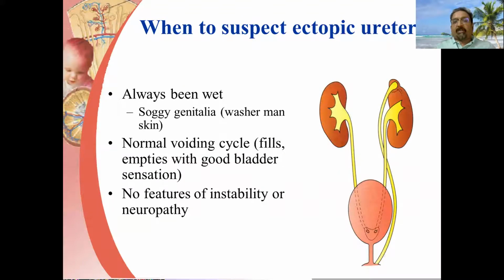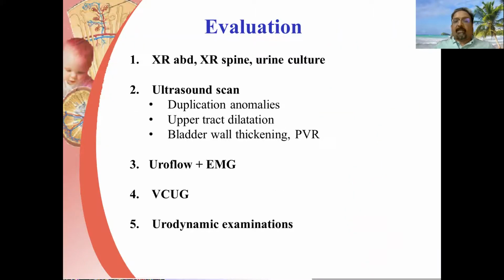When to suspect an ectopic ureter? If a girl child has always been wet, and if the genitalia is soggy like a washerman's skin, and the normal voiding cycles are there, like the bladder fills and empties with a good bladder sensation, and there are no features of instability or neuropathy, then one should suspect an ectopic ureter. The clinical evaluation and investigations should include X-ray abdomen, X-ray spine, and urine culture as basic first line steps.